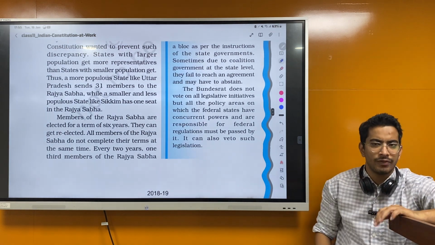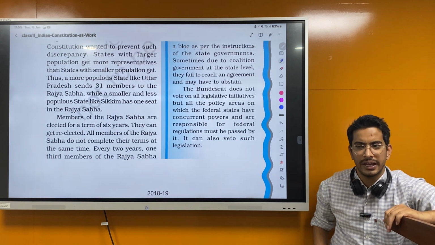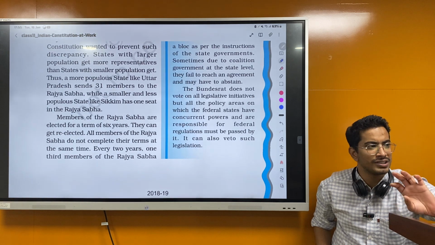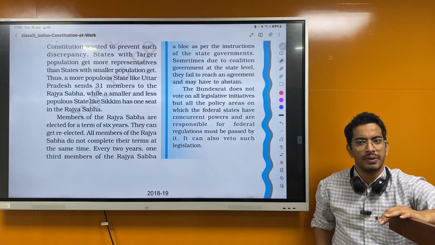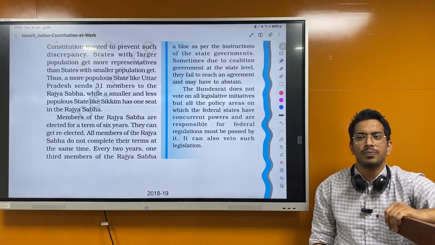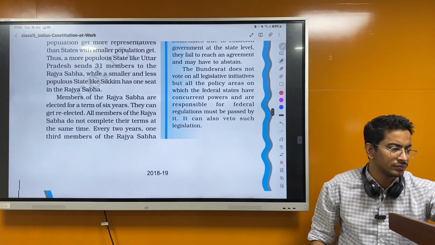So this you understood, right? Why we have chosen this way. In USA, it is equal, like every state will have two votes, equal, irrespective of the size and the population. But in India, we have not chosen that. For India, population matters. So this is why we have given representation according to the population size. Okay. Members of the Rajya Sabha are elected for a term of 6 years.